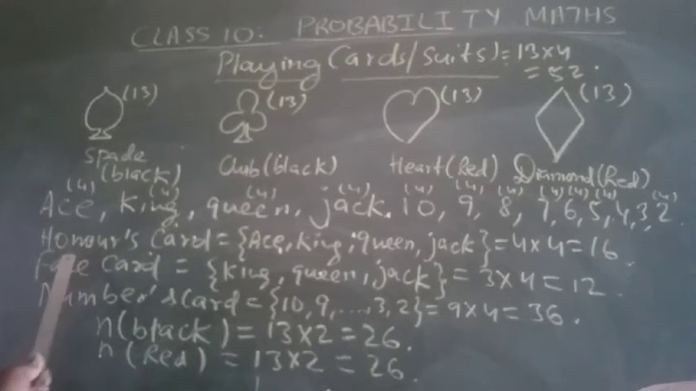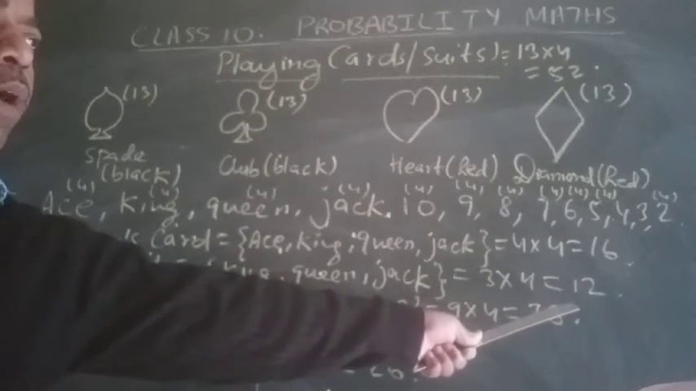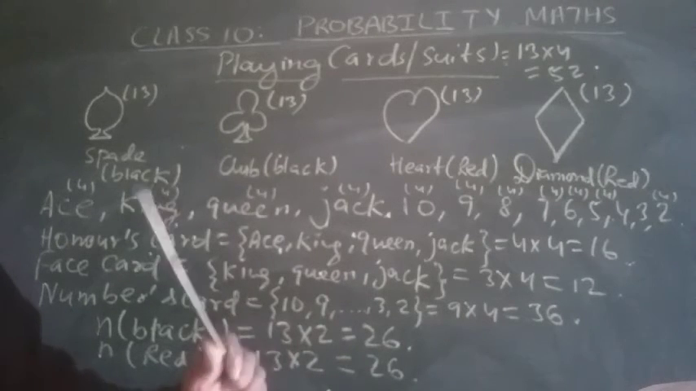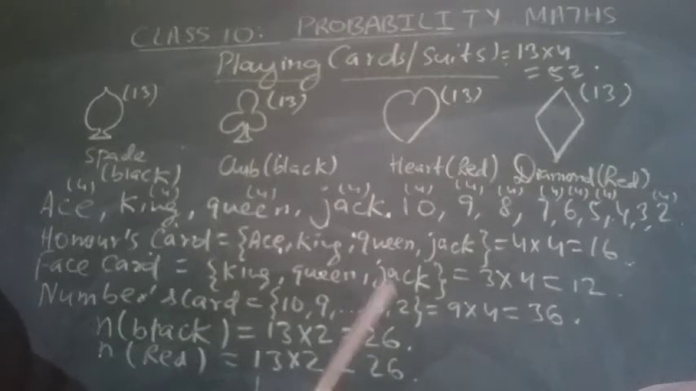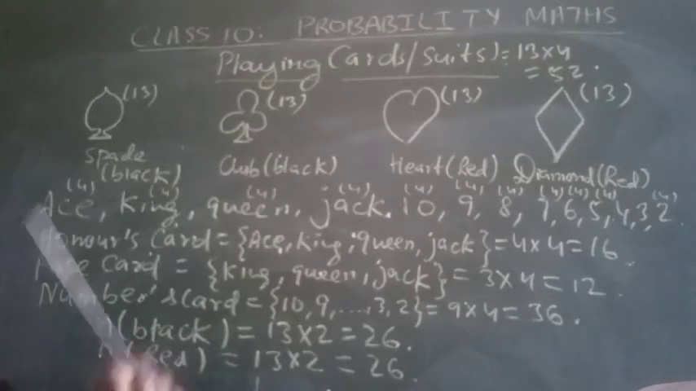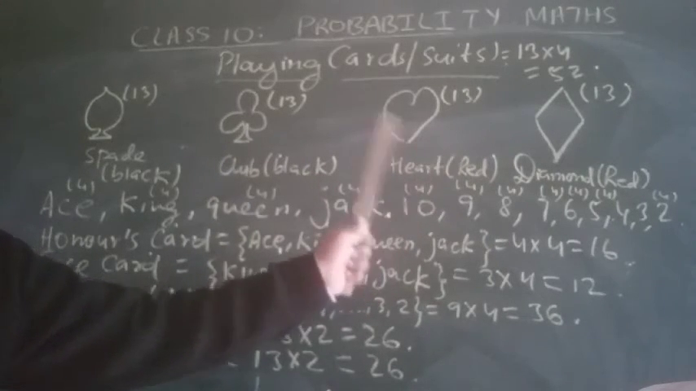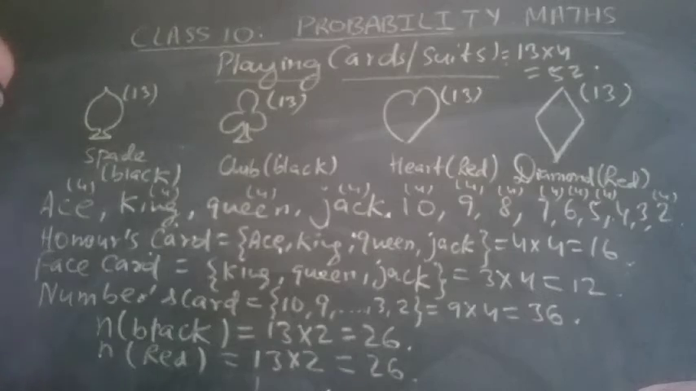As we know, there are a total of 12 face cards. Out of this, 6 are black, 6 are red. So if you remove 6 black, 26 minus 6, 20 black cards are present. So what is the probability of a black card? 20 by the remaining cards, 40. So 20 by 40, that means 1 by 2.